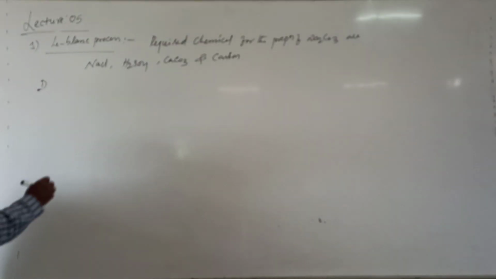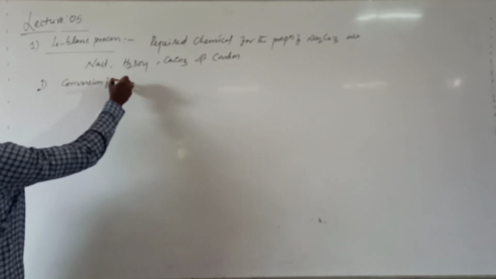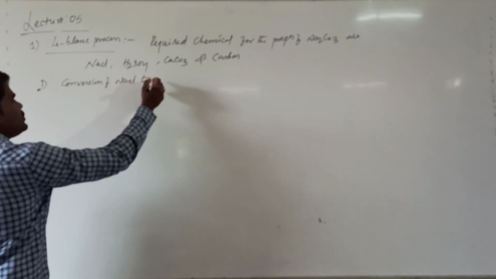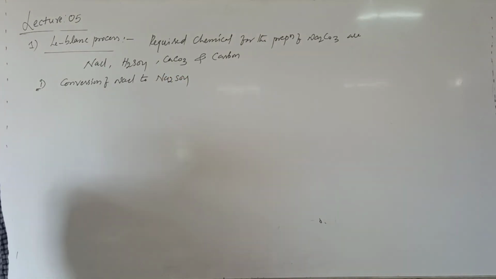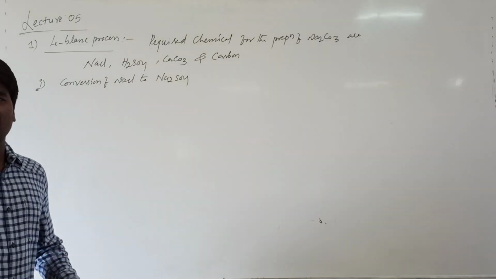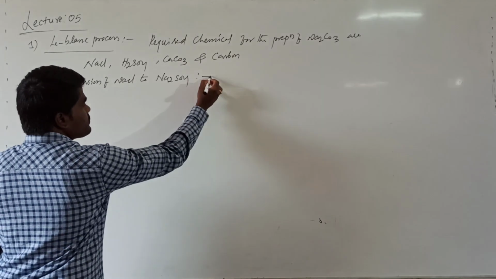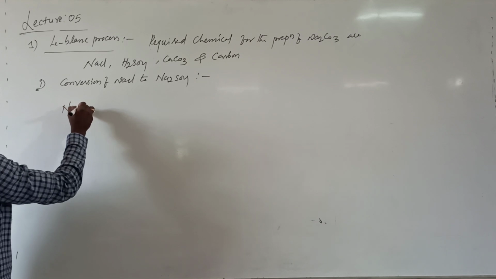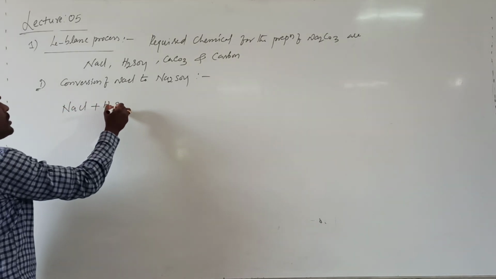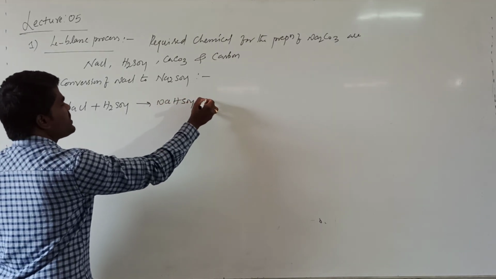The first step involves conversion of NaCl to Na2SO4. That is, in the first step, sodium chloride will be converted into sodium sulfate. For this purpose, NaCl on reaction with H2SO4 forms sodium hydrogen sulfate plus HCl.